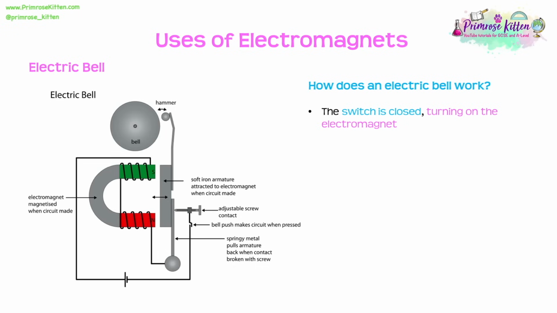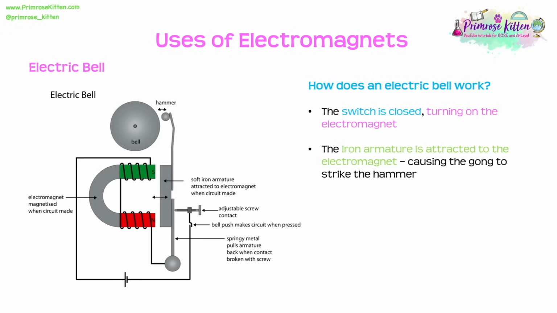Now looking at this, if we close the switch, we will turn on the electromagnet because the current can flow through the circuit. Looking at the diagram, you can see we've got this iron armature. This is going to get attracted to the electromagnet and pull the hammer towards the bell, and they're going to hit each other and sound the bell.